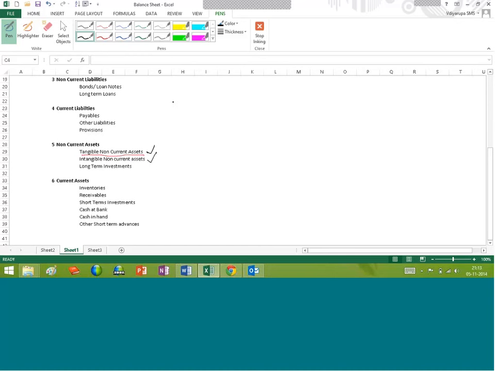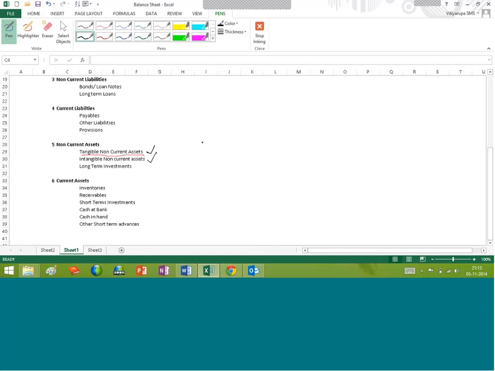So the tangible non-current assets, either directly or indirectly, are expected to contribute towards revenue. That is why all these tangible non-current assets are used directly in the business. Say, for example, a machinery.